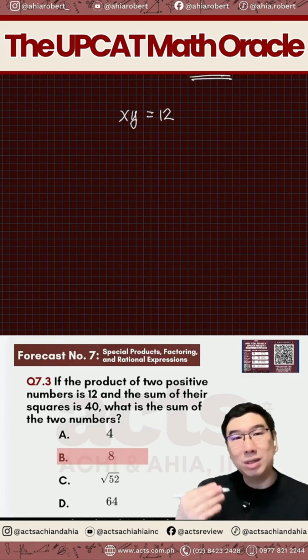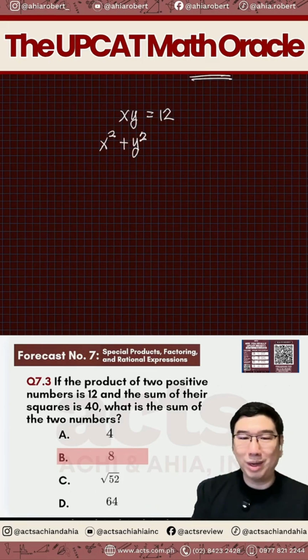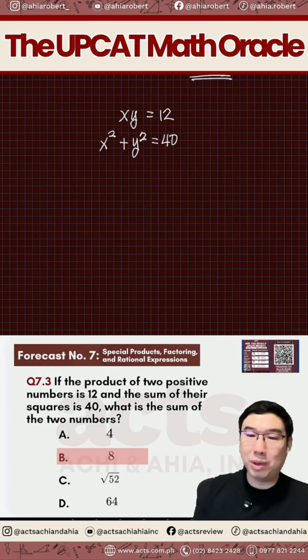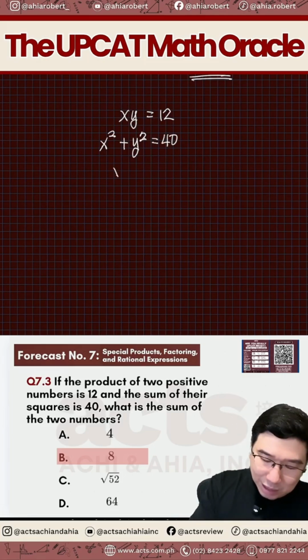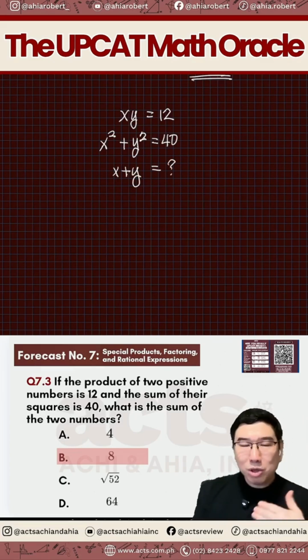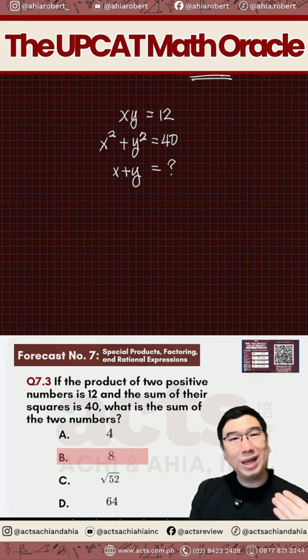So how do you write down the sum of their squares? So the square of x is x squared, the square of y is y squared, and the sum, that means it's x squared plus y squared. And that will be equal to 40. Now, what is the sum of the two numbers? So, ang pinapahanap sa atin ngayon ay si x plus y. Ano daw ang value ni x plus y? Now, look, the information that we have is x squared plus y squared and xy. But what we are looking for is x plus y.